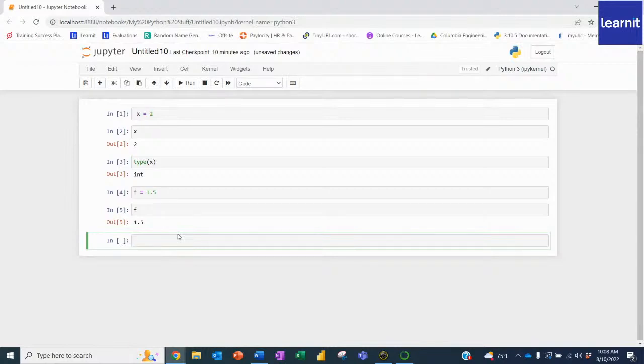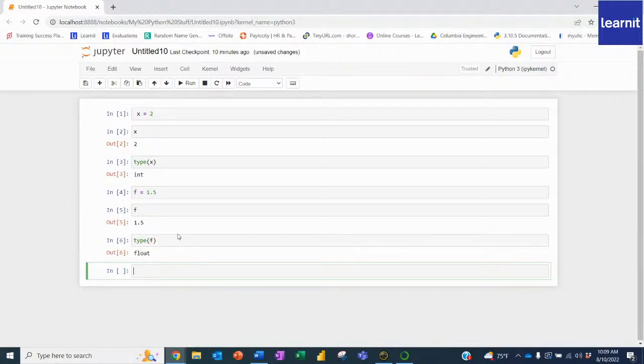And to see the type, I'll do type, open parentheses. You'll notice that when you open parentheses, it completes the other end, which is Python's way of helping you out. Open it up and type in your f, and it's already closed. Now when I do Shift Enter, we see that it is a float. So integers are whole numbers, and floats are decimal numbers.